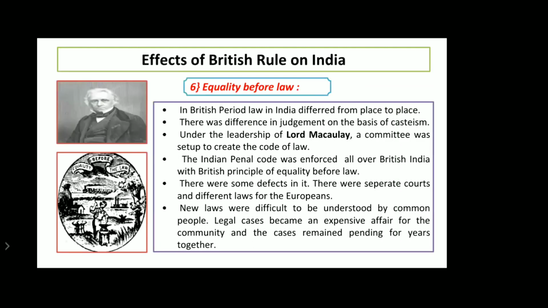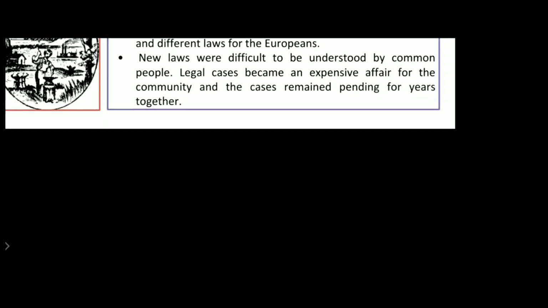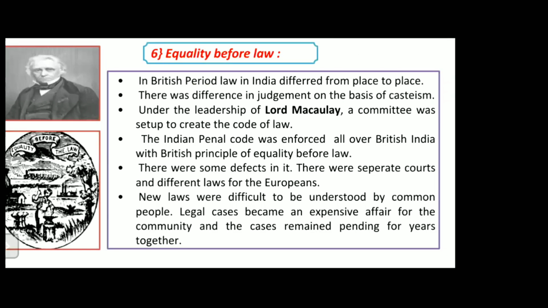Now we will go to the next one, that is equality before the law. Now there was some problem in this. What was the problem in the law? Let's see. In the British period, law in India differed from place to place. The main thing was it differed from district to district, from place to place. So this was the biggest problem. There was a different judgment on the basis of casteism.